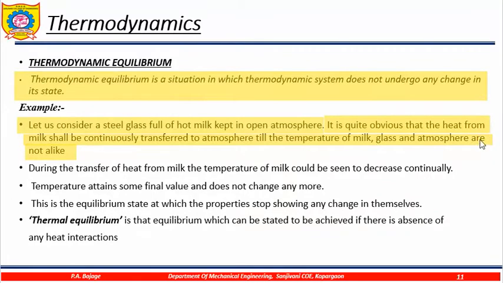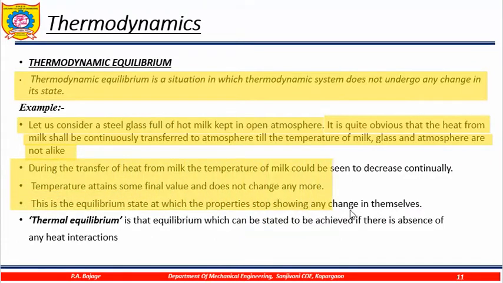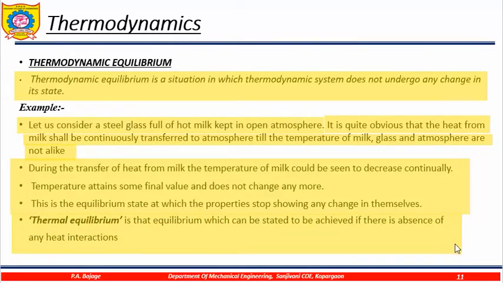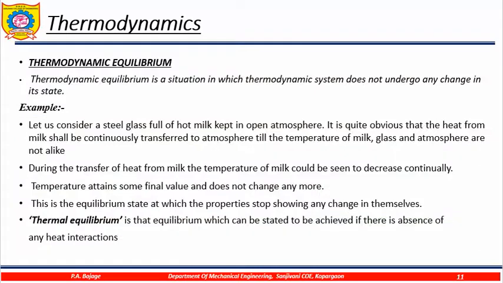So it can be said that thermal equilibrium is achieved. Here in this part, the same thing is explained. Thermal equilibrium is achieved means the temperature becomes same for the two bodies.